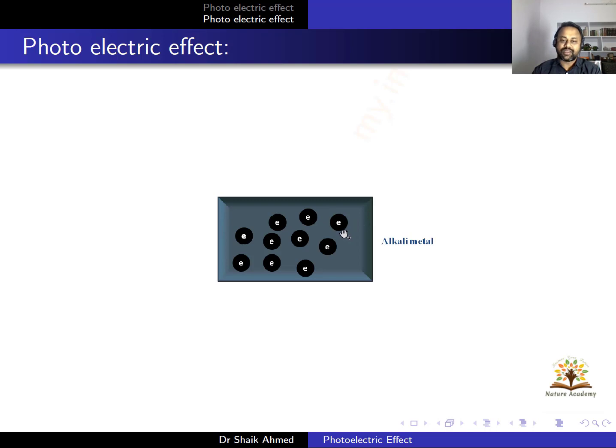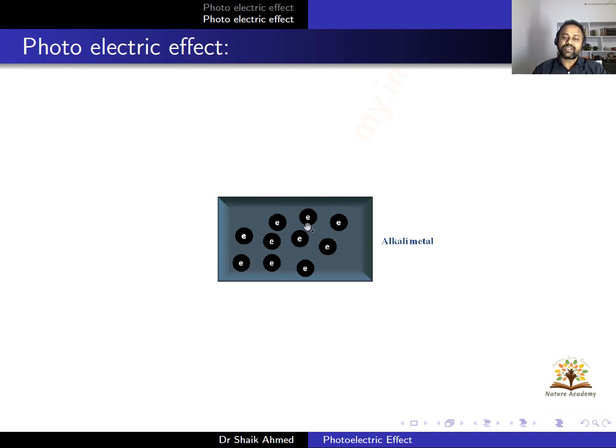The metals have metallic bond, and these electrons behave like gas molecules in the room, or you can say fish in the pond. How does a fish move inside the pond? They are free to move, right? In the same way, these valency electrons are free to move inside the metal, and they will not come out of the metal surface because of the Coulombic attractive force between the metal ions and free electrons.